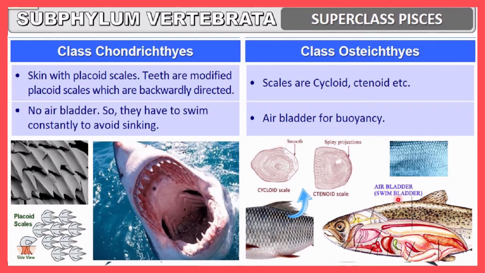The air bladder is a structure filled with air, and that's why the weight of the body will be minimized, or a lighter weight will be there, and as a result this organism will swim on the surface of water. That is called buoyancy. So the air bladder is there for buoyancy, and that's why they do not need to constantly swim. Here in this case they have to swim constantly, otherwise they may sink, but here there is no chance of any sinking.